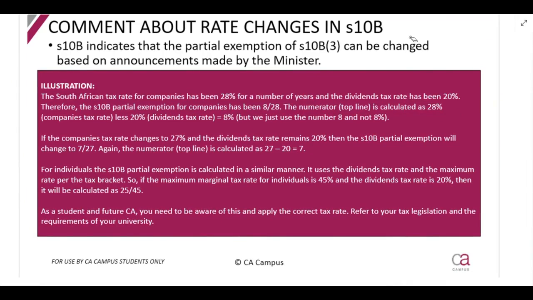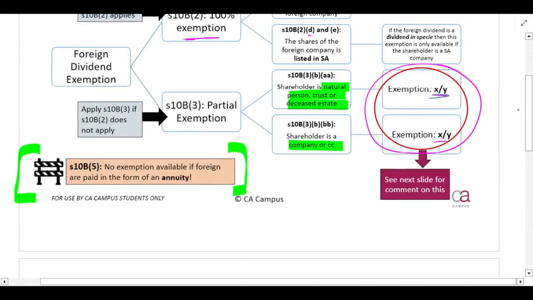Again, because you are starting to be a professional and someone who is going to work in a tax environment where rates change every year or every couple of years, you need to understand that those exemptions can change. So you need to be able to go and look at your legislation to understand what is the exemption that is applied. And because you're a student, you might have to look at what your university requires you to do. But I'm going to quickly explain to you how that fraction works. Okay, so how this works.